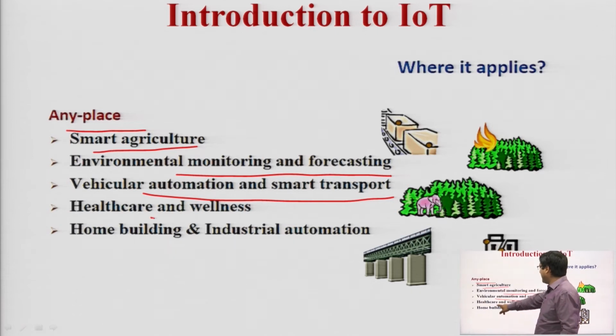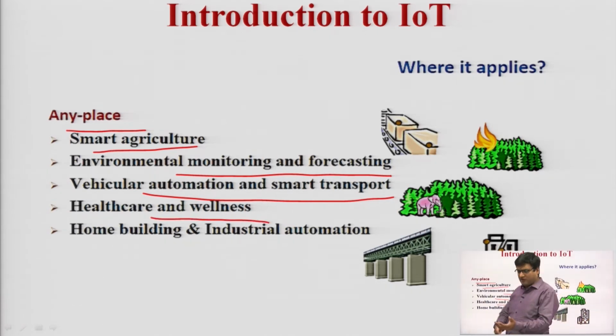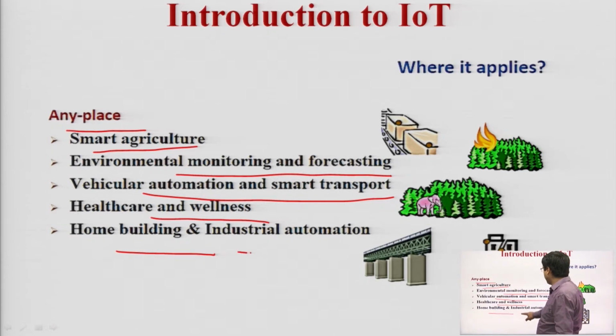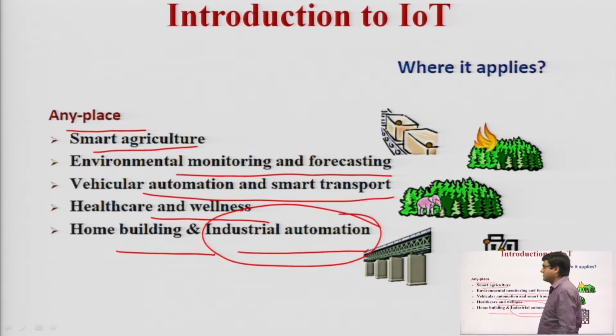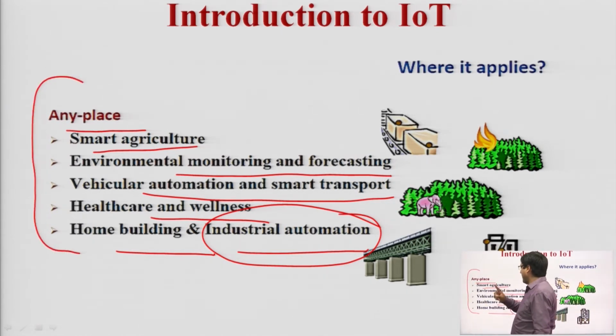In healthcare and wellness, we can use embedded pills and wearable devices for health monitoring. We can use it in home buildings and industrial automation. Industrial automation right now is using the concept of IoT. So for any place communication, you can deploy IoT devices anywhere.